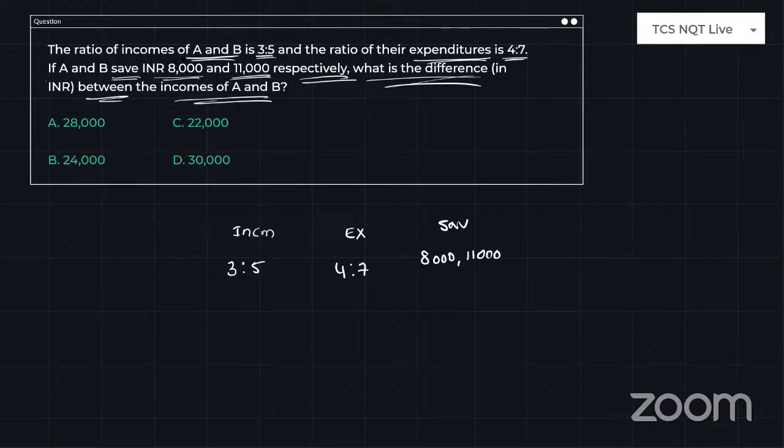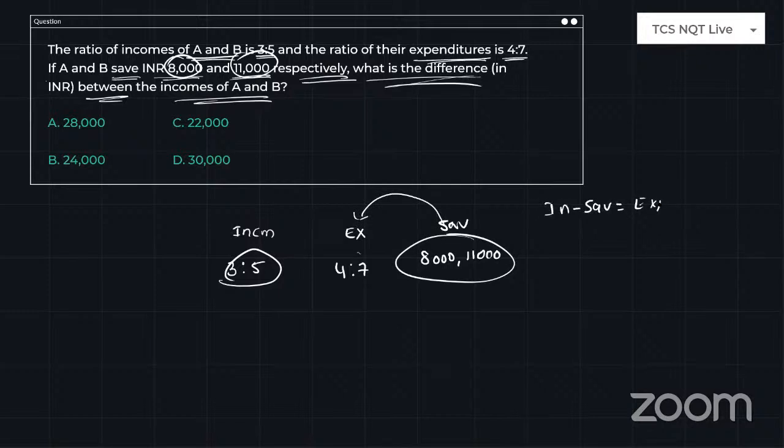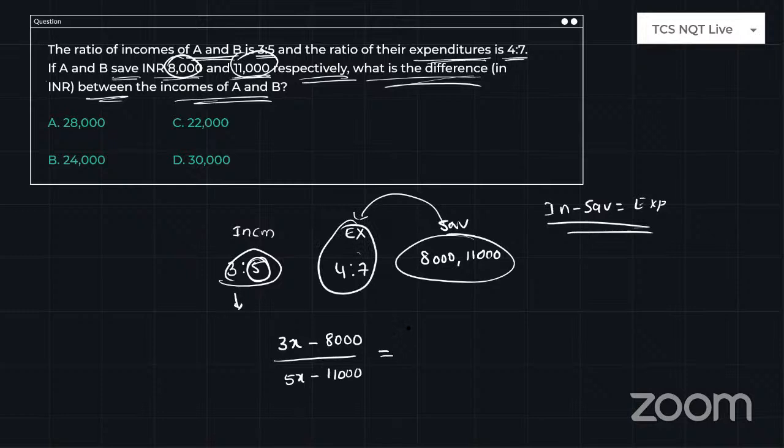Whenever you have different amounts in the savings, guys, we don't have a shortcut for this. You have to go for the regular way. So income minus savings is equal to expenditure. Am I right or not? I will treat this problem with respect to this formula. I am assuming the incomes are 3x, 5x. So 3x is the income, and if you subtract 8,000 rupees from it, and the income of the second person is 5x, and if you subtract 11,000 rupees, then the ratio is equal to the expenditure ratio, which is 4/7.